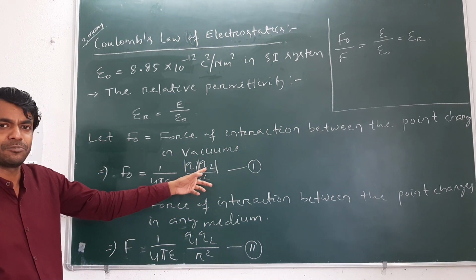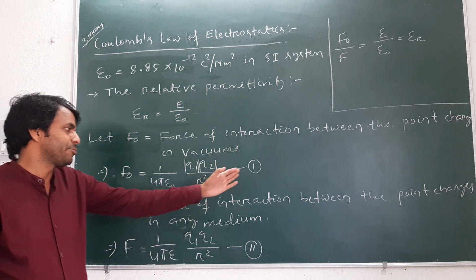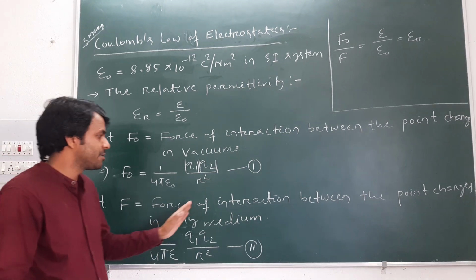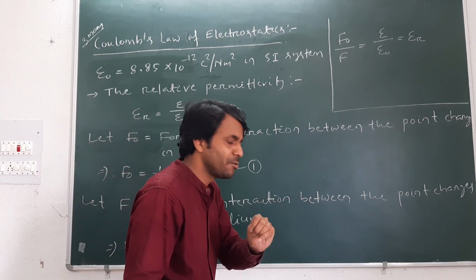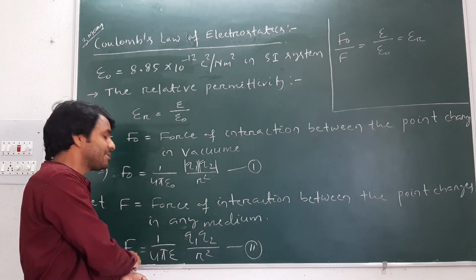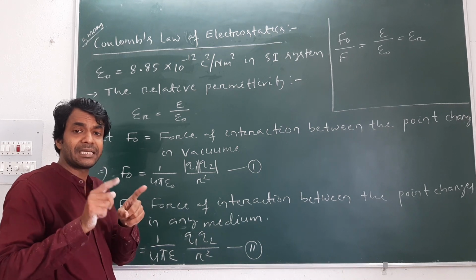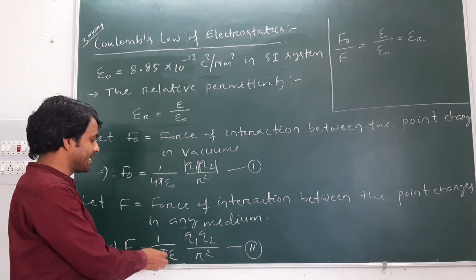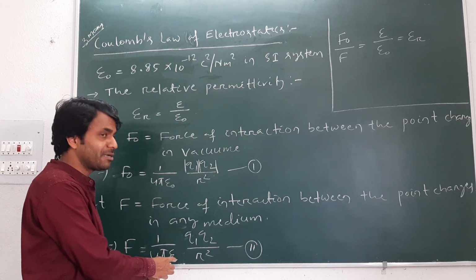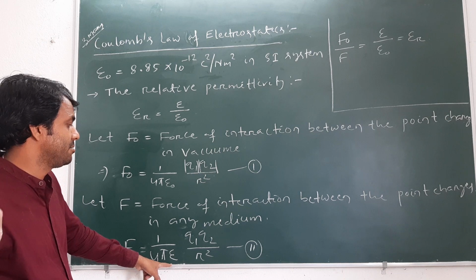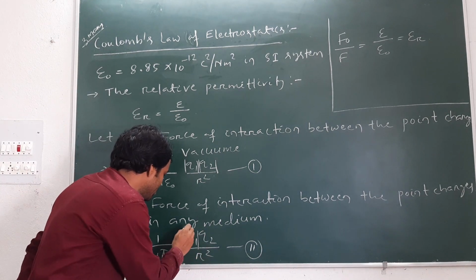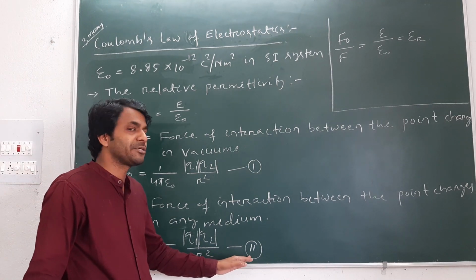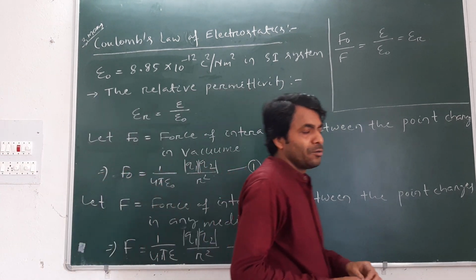Q1 magnitude, Q2 magnitude by r square, that is equation 1. Let another term F be the force of interaction between the point charges when they are placed in a medium. Then F can be written as 1 by 4 pi epsilon, where epsilon means the permittivity of the medium, into Q1 magnitude, Q2 magnitude by r square. This is equation 2.